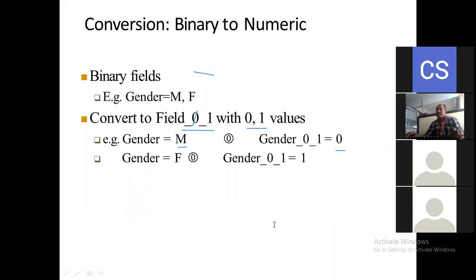So like that it is there. For example, you can consider here the gender. Suppose the gender 0,1, and suppose the value 0 is m. So if m is there, definitely we are going to consider it as 0 here. Again, suppose the gender value is 1, then what are we going to consider here?